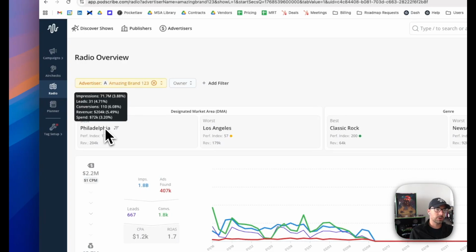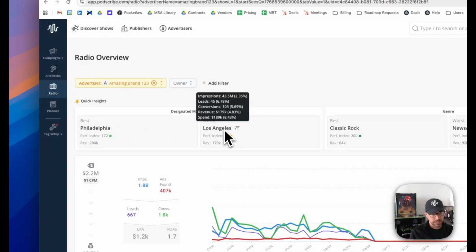Philadelphia, as I hover over here, I can get a sense of what's the share of impressions, what's the share of leads and conversions, and all of those metrics that could make up the performance index. Because my performance index is being calculated based on revenue and spend, I notice that the share of revenue for Philadelphia specifically is about 5.5%, whereas the spend is about 3.2%. So 5.5 divided by 3.2 gives us that 172 index and why it's performing so well.